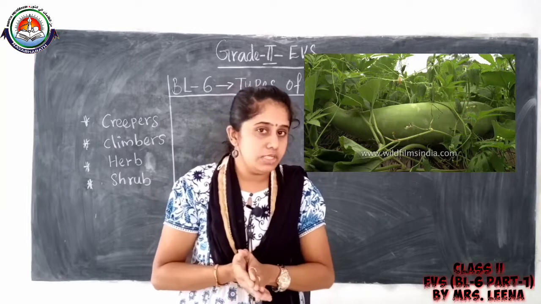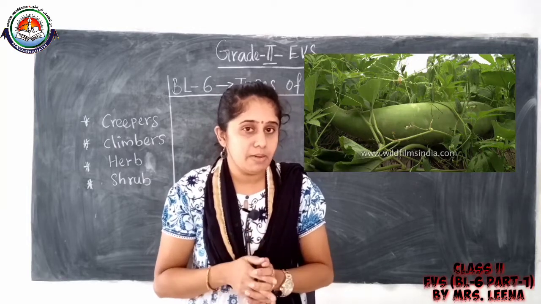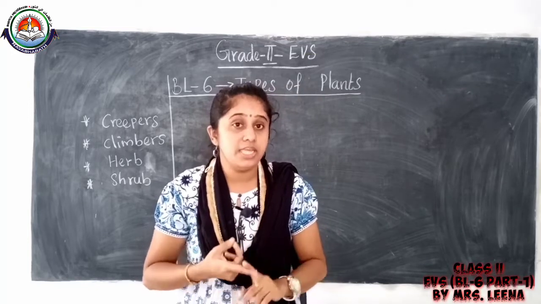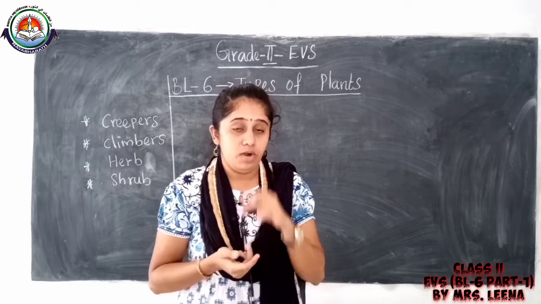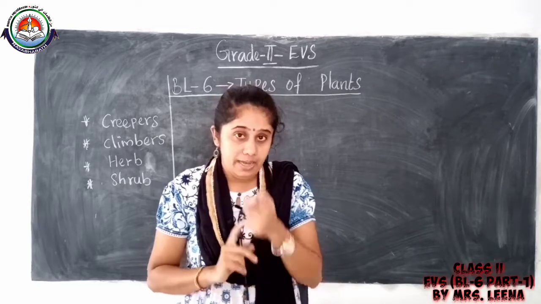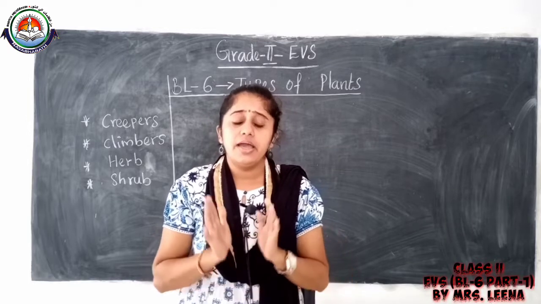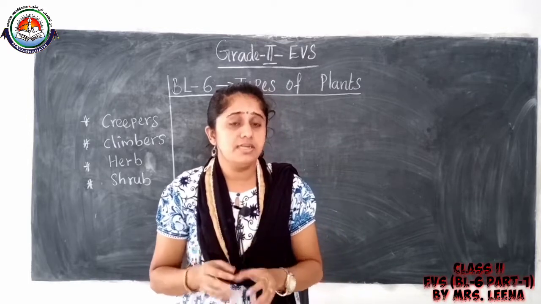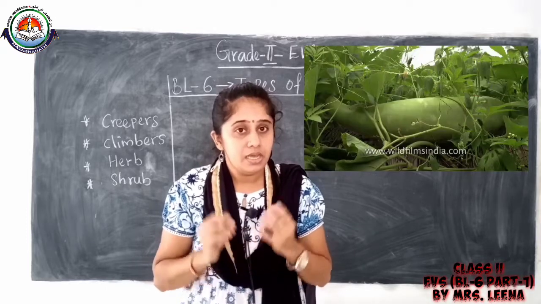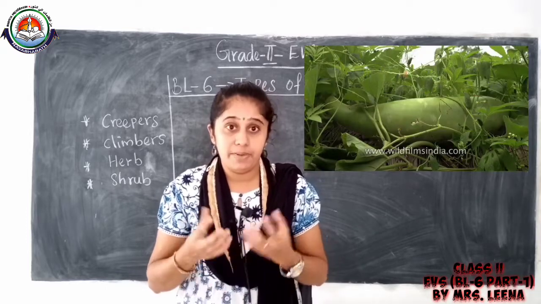Understood, children? What are the examples for creeper plants? Pumpkin, watermelon. Then what are the examples for climber plants? Money plant, pea plant. Listen, children, can we make a creeper plant climb?